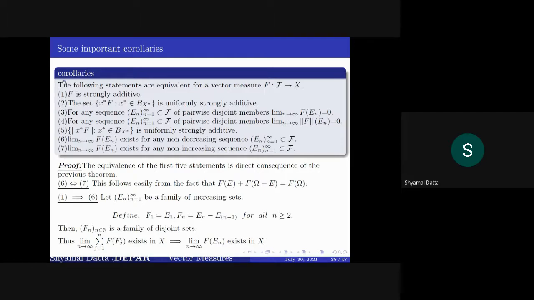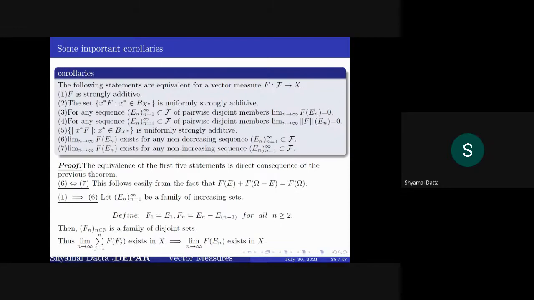And since F is strongly additive, this limit exists. So the limit of F En exists. Similar for the other one, for 7.